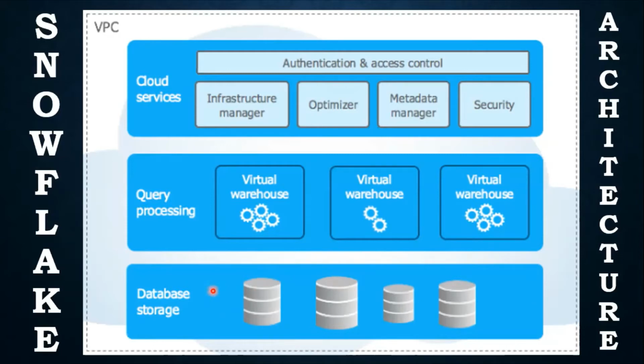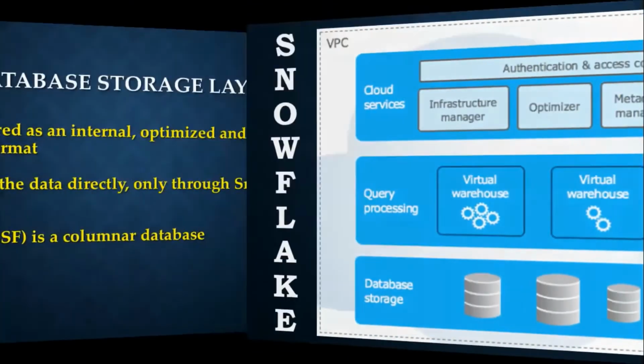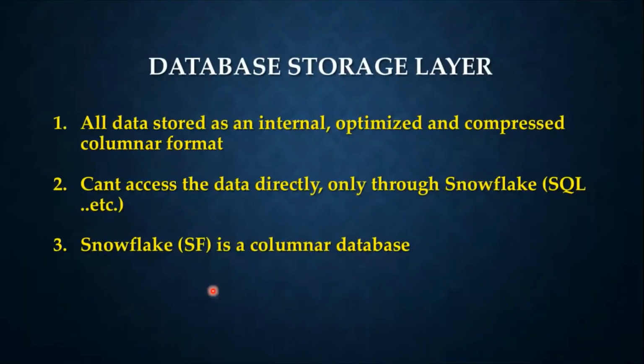But similar to shared nothing architectures, Snowflake processes queries using MPP compute clusters, where each node in the cluster stores a portion of the entire data set locally. This approach offers the data management simplicity of a shared disk architecture, but with the performance and scale-out benefits of a shared nothing architecture.